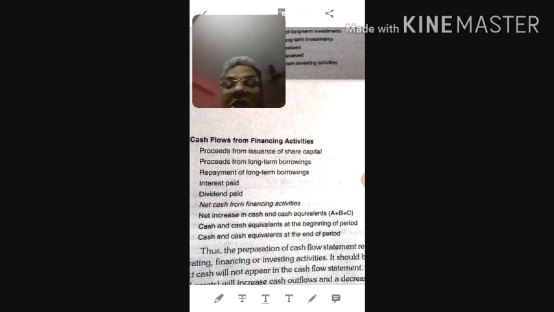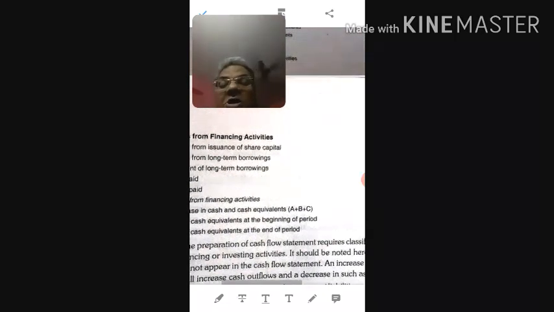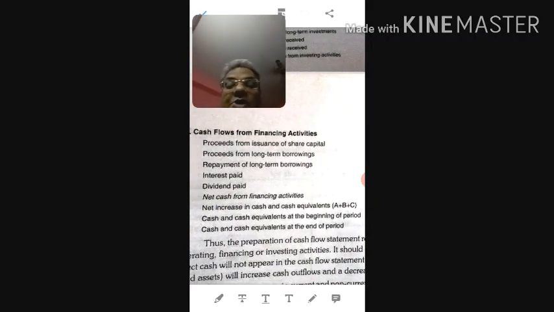It means cash at bank, cash in hand, and all short-term investment. So these are to be added, if it is at the beginning of the period, with the net increase in cash and cash equivalent which we have computed. And lastly, after adding, we will have the cash and cash equivalent at the end of the period. So we will have the closing cash in hand and at bank.